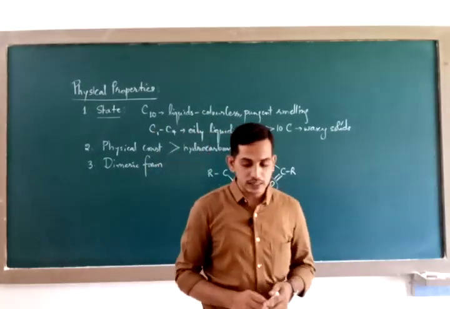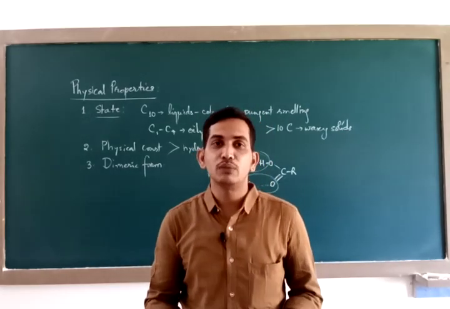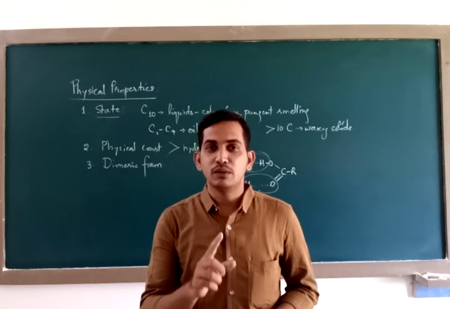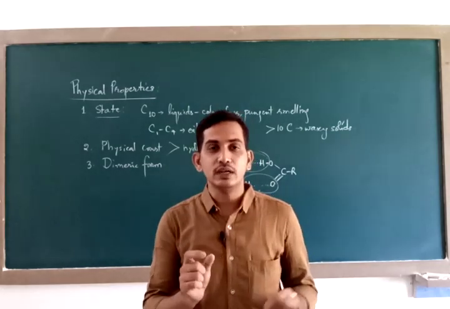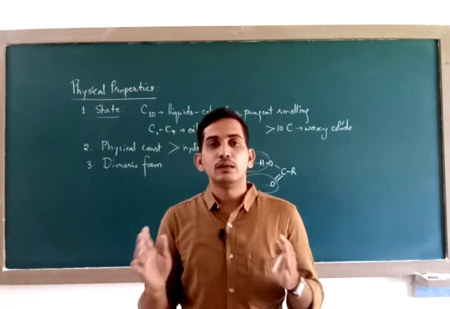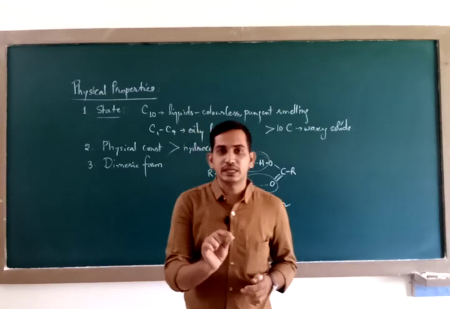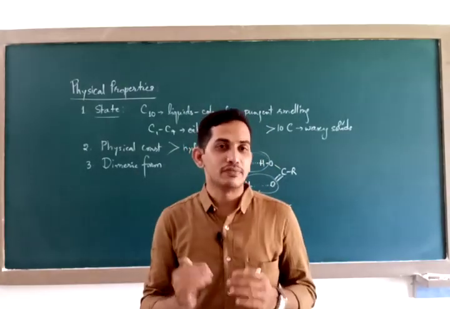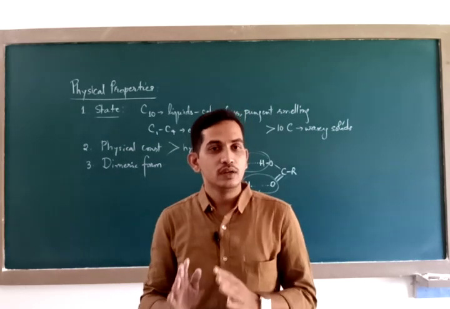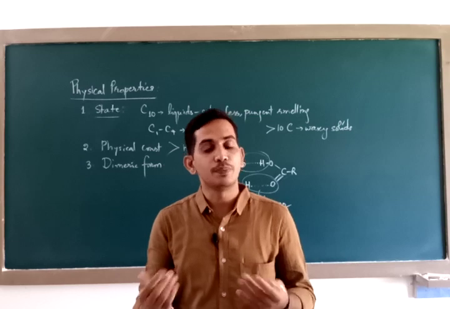It is for this reason that many times carboxylic acids will give you abnormal molar mass. You will study this concept in the solutions chapter. In the topic of abnormal molar mass, the predicted molar mass value for a compound differs from the actually obtained value.